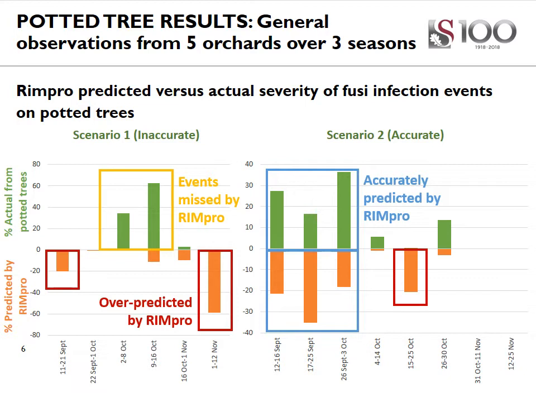So in scenario 1, RIMpro overpredicted 2 severe events, but more importantly, missed the actual events according to the lesions found on the potted trees. In scenario 2, RIMpro accurately predicted 3 major events, which correlated with the results from the potted trees.